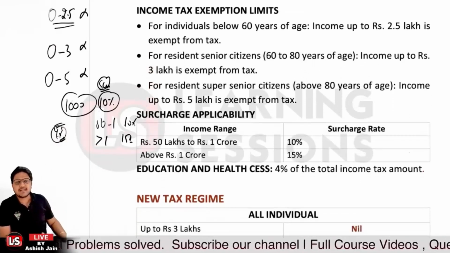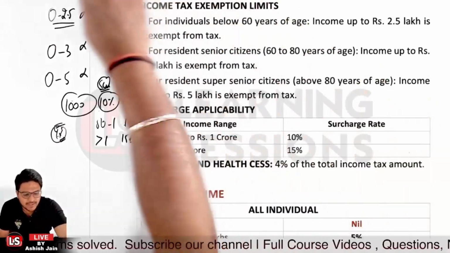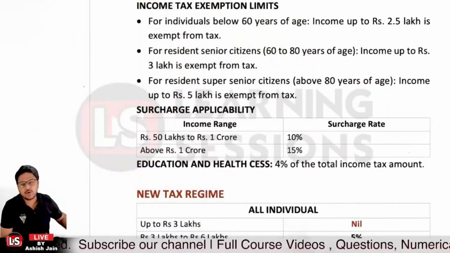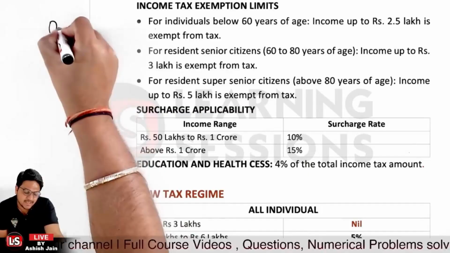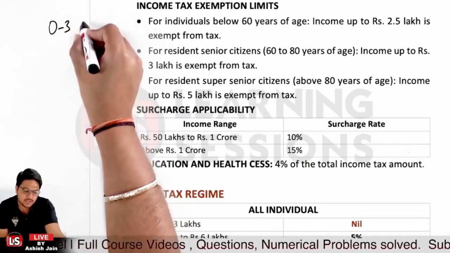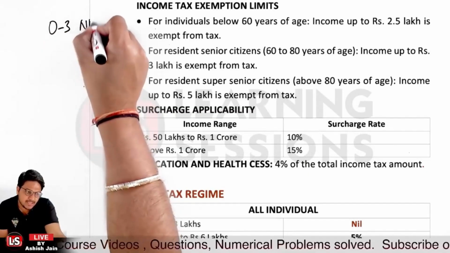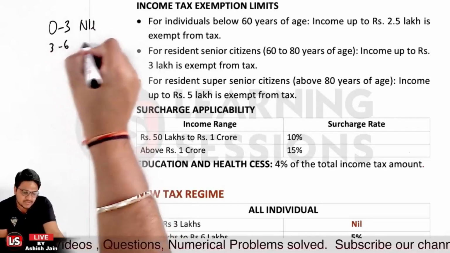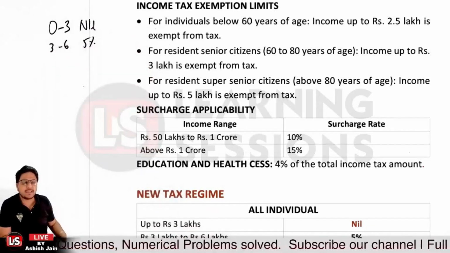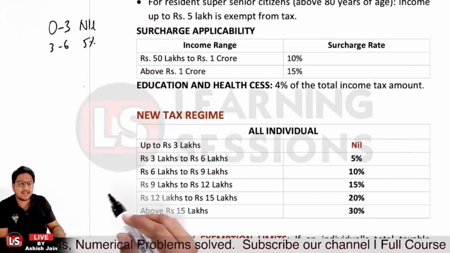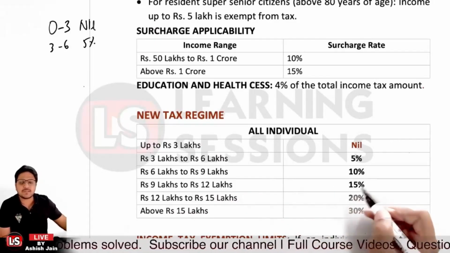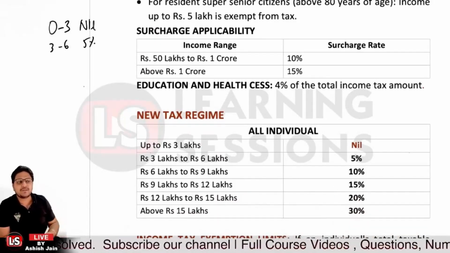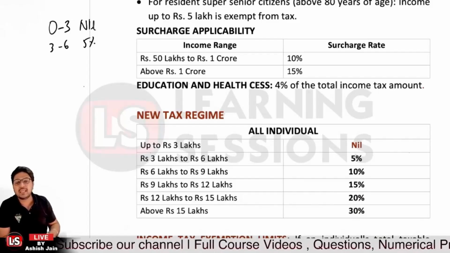Now let's understand the new tax regime. As per the new tax regime, there is no tax up to rupees 3 lakh, for 0 to 3 lakhs, and it is the same for all classes of individuals. For 0 to 3 lakh there is nil tax, and from 3 to 6 lakh it is 5%, from 6 to 9 lakhs it is 10%, 9 to 12 it is 15%, 12 to 15 it is 20%, and above 15 it is 30% tax.